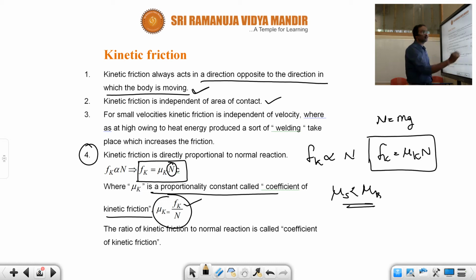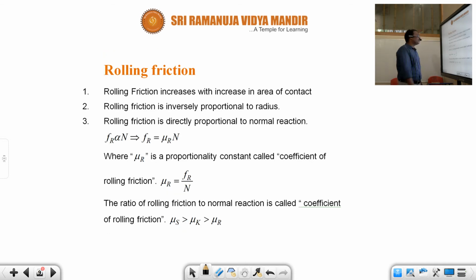Always not normal reaction N is equal to mg. There are different cases. Let us see what cases are going to happen. And what is meant by rolling friction? We will not discuss that much about rolling friction now. We'll discuss it in rotational dynamics, in the process of rolling.